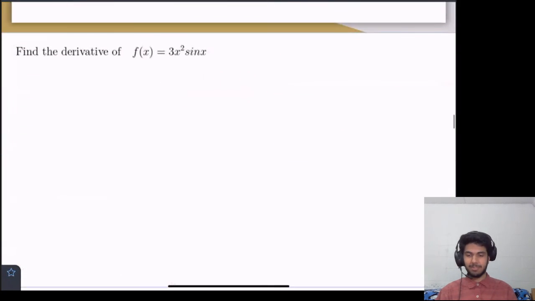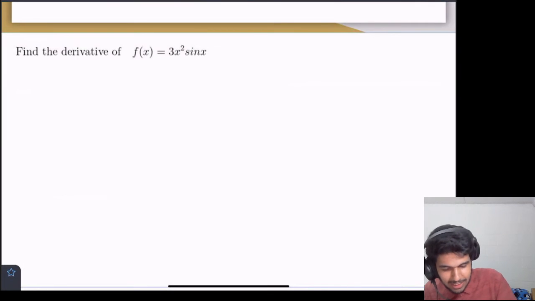So let's do it. Find the derivative of this, 3x squared times sine x. Okay, so let's just say that, how can we represent this nicely?